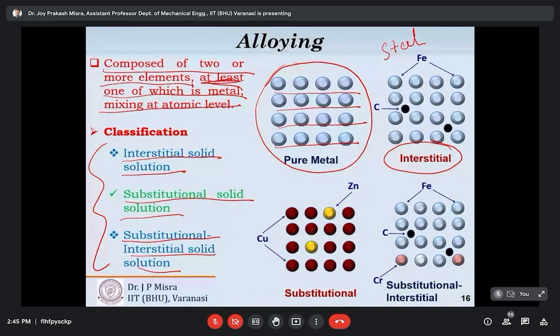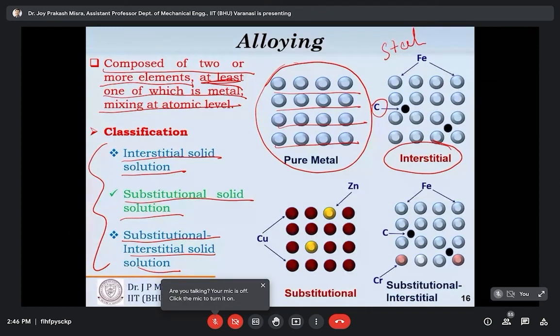If you check the microstructure of this steel under the microscope, you can easily find that carbon atoms occupy the interstitial position in the ferrum lattice. Okay, why is it so? The size of the carbon atom is comparatively smaller than the ferrum atom, and as a result, they can easily occupy the interstitial position, or the position between two atoms. Okay.